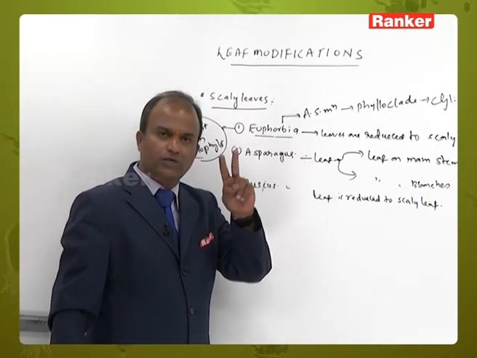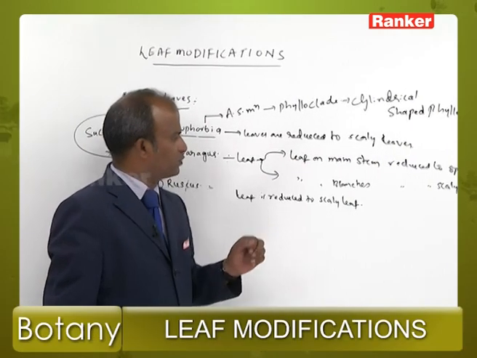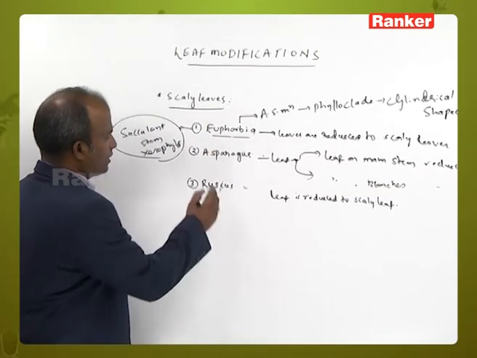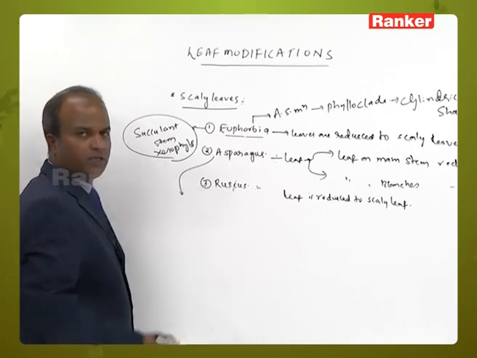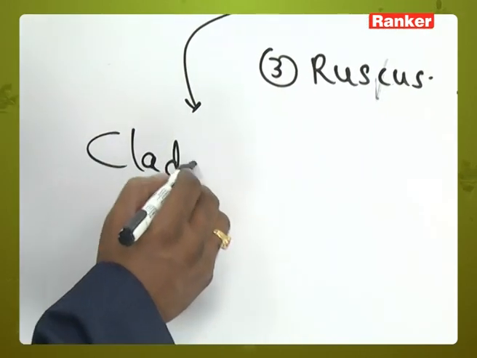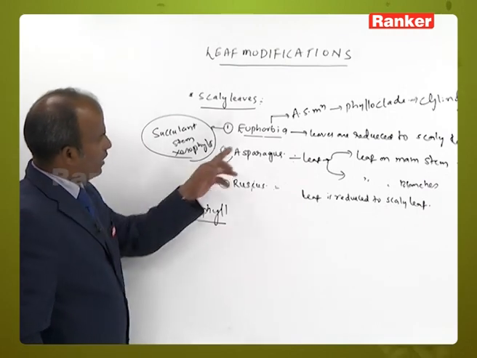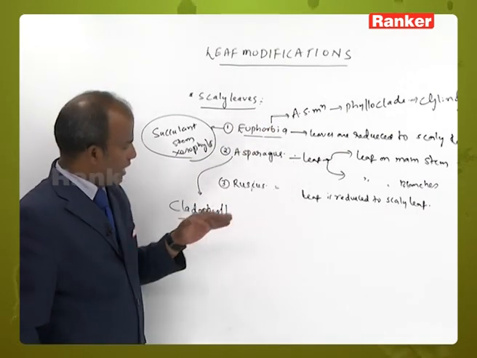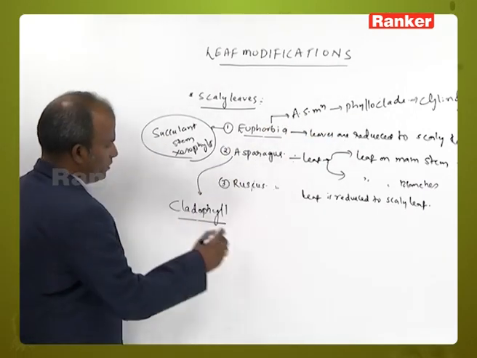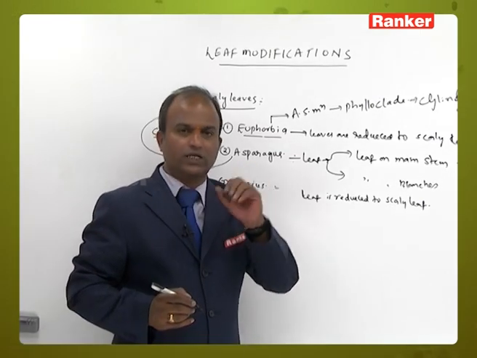Asparagus leaf shows how many modifications? Two modifications. One, the leaf on the main stem is reduced to spine. The leaf on branches is reduced to scaly leaf. And we studied asparagus as one of the good examples for cladophyll. Cladophyll is a variation of phylloclade.